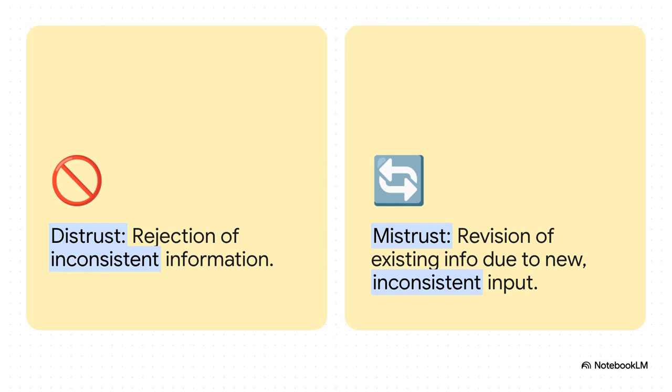And get this, the framework is so expressive, it can even model different ways of not trusting. Think about the difference between distrust and mistrust. They sound similar, right? But distrust is simple. Your system sees some inconsistent information and just rejects it. Done. But mistrust, that's more complex. That's when new information comes along and forces your system to revise something it thought was true. Being able to formally model that distinction is just a huge leap forward.